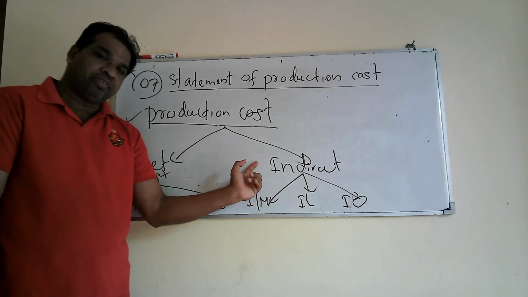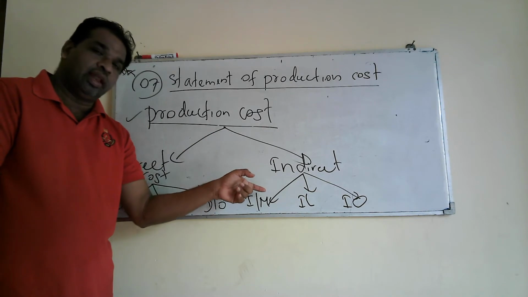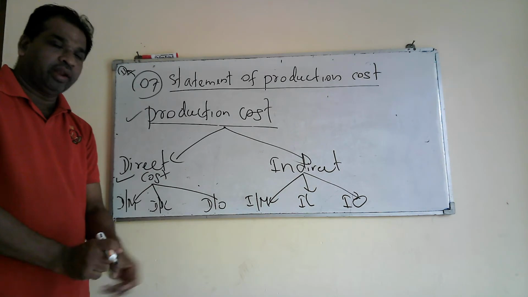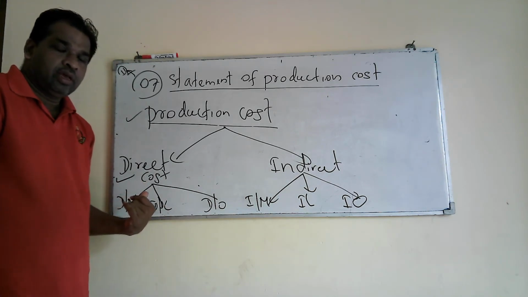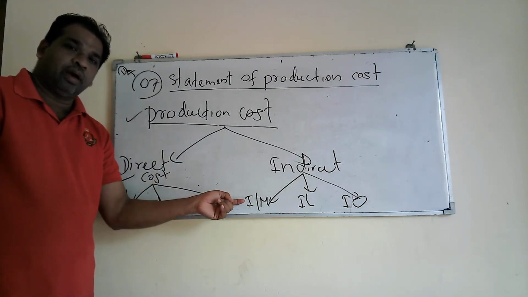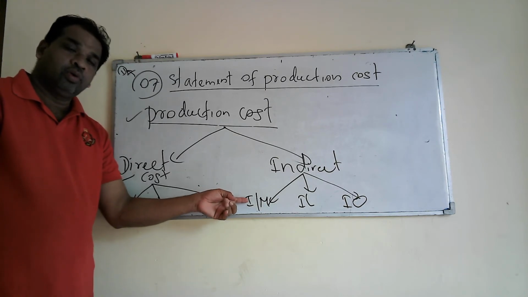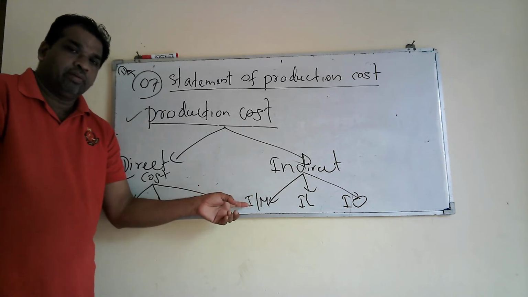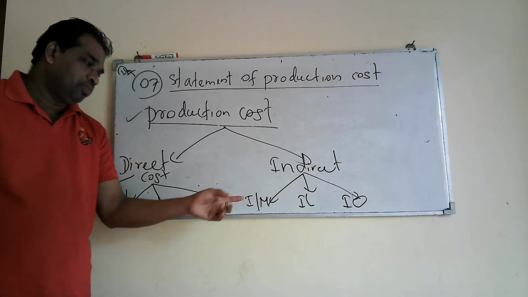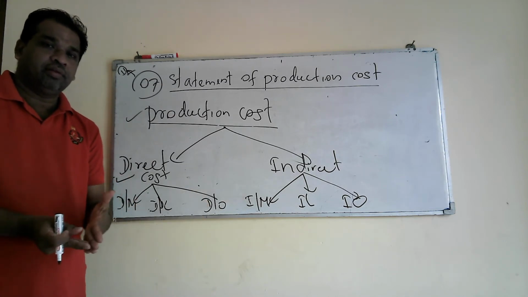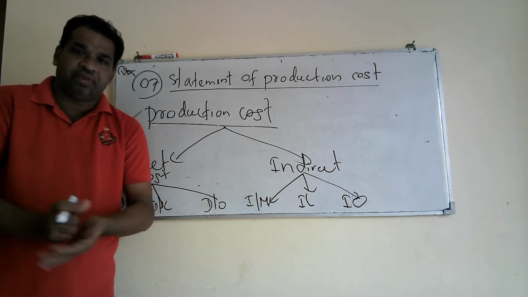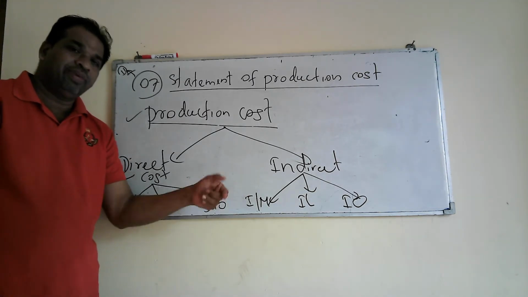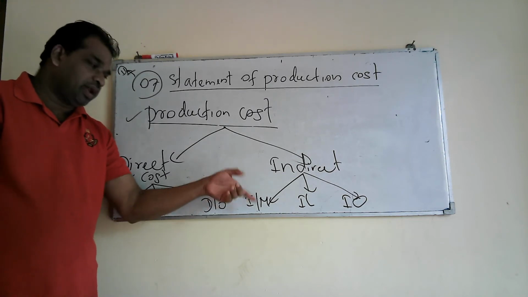Then we can move to indirect cost. Indirect cost has three elements: indirect material, indirect labor, and indirect other cost. If you take indirect material, you understand direct material. Sometimes indirect material cost will not become a part of the physical or final product. Take a carpentry shop producing furniture. We use polish, sometimes sandpapers. They won't be included in the final product, but we use them in the production process.